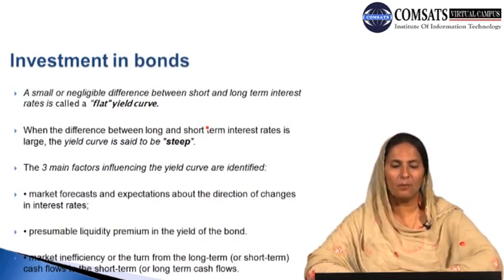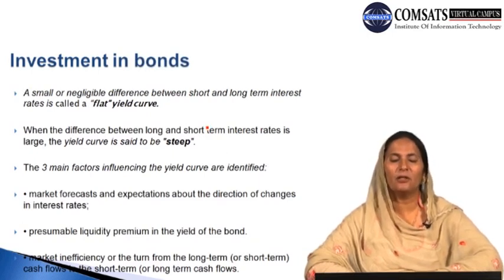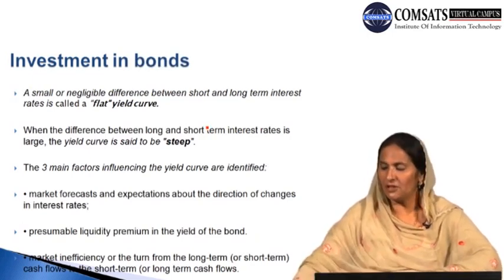The second factor is the presumable liquidity premium in the yield of the bond, that is, what we assume the liquidity premium will be in the yield of the bond. This is another important factor which is likely to affect the changes in the rate of interest, and which is likely to determine the shape of the yield curve.